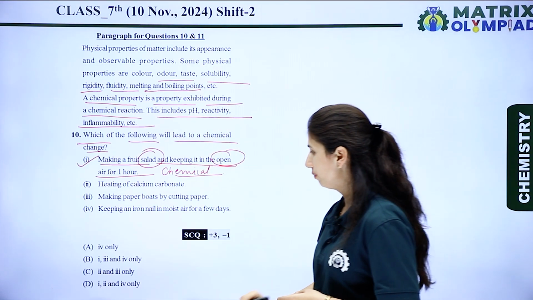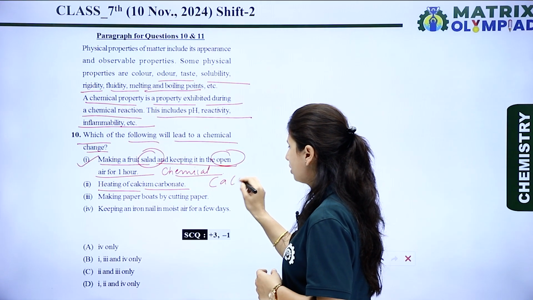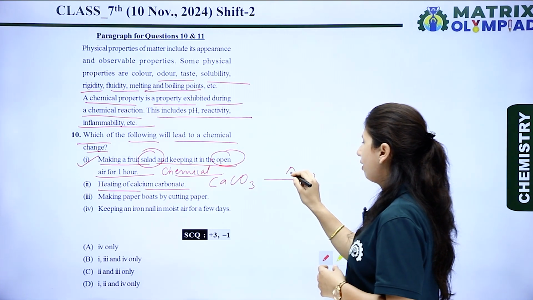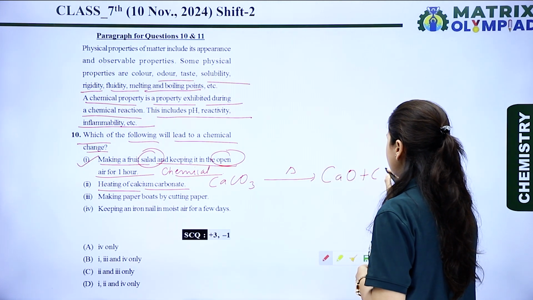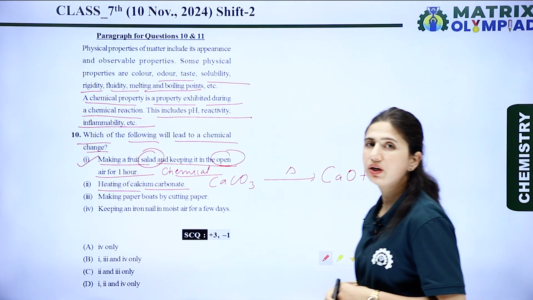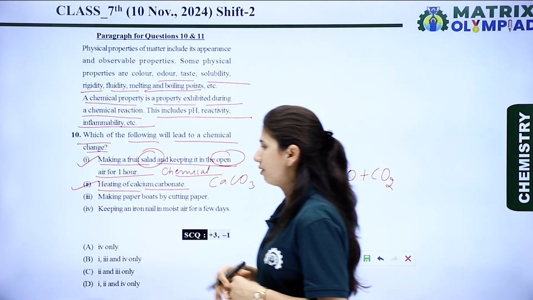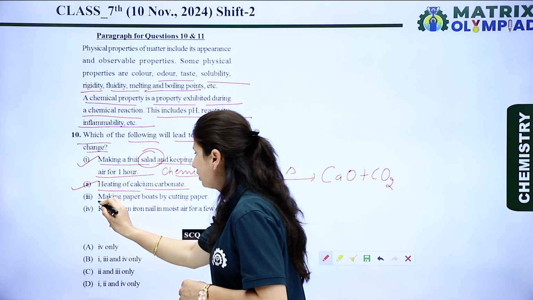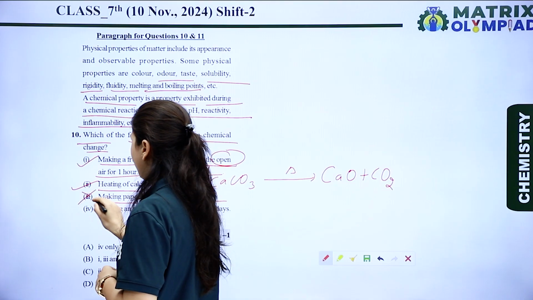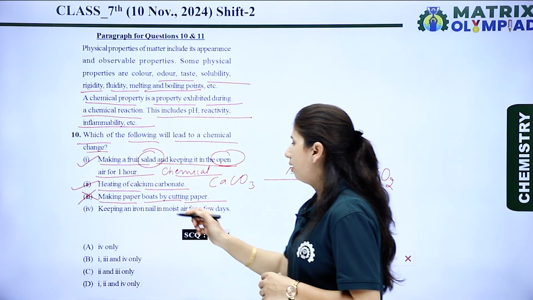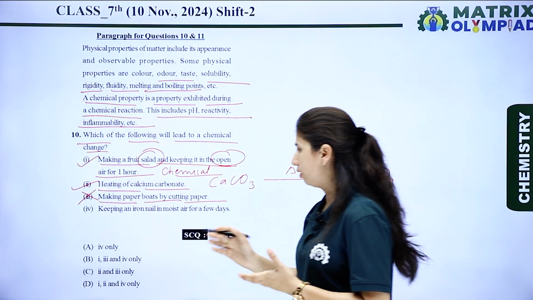Now let's see the next one. The next is heating of calcium carbonate. We know that the formula of calcium carbonate is CaCO3, and when we heat calcium carbonate, it converts into CaO plus CO2, meaning calcium carbonate converts into calcium oxide plus carbon dioxide. So this is also a right statement. Now let's see the next one. Next one is making paper boards by cutting paper. No, this is a physical change, not a chemical change, because when we make the board from the paper, the chemical composition of the paper does not change.